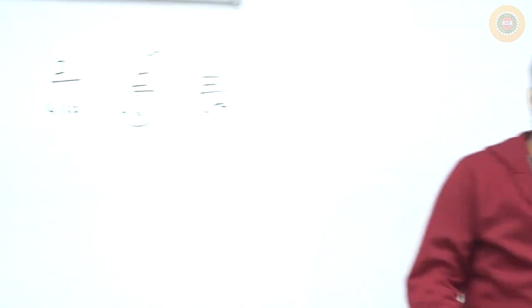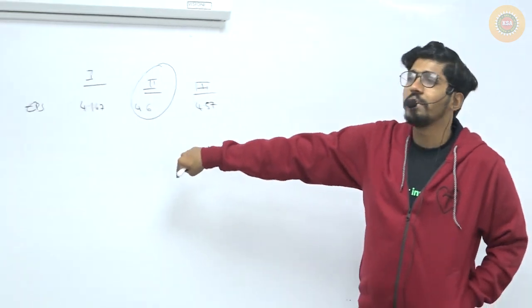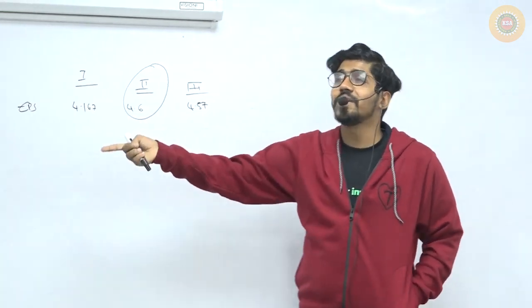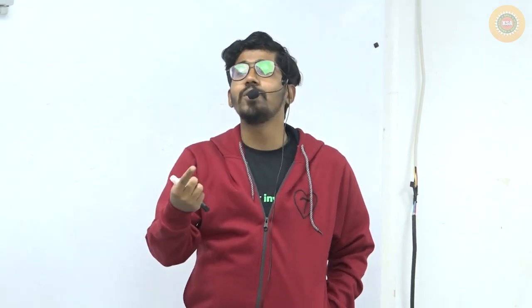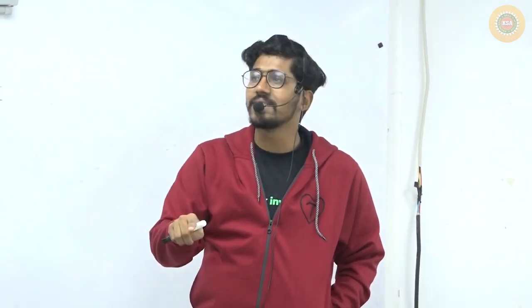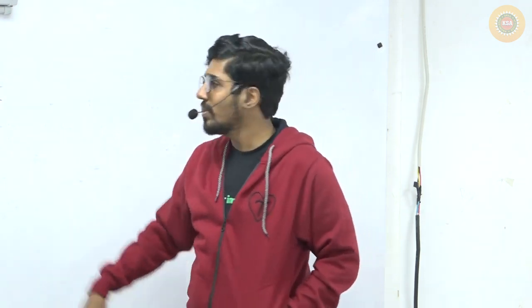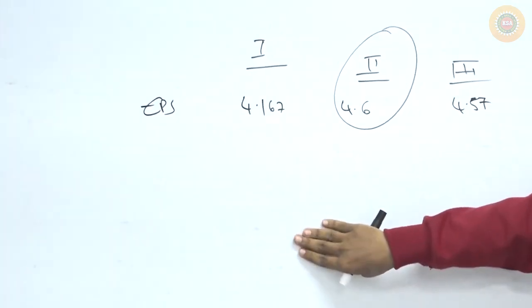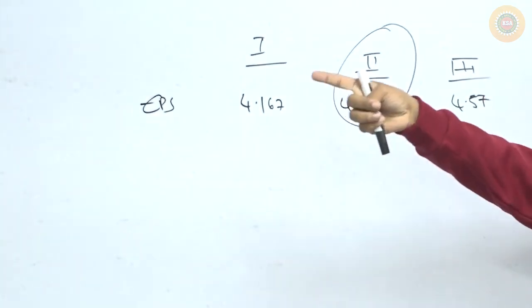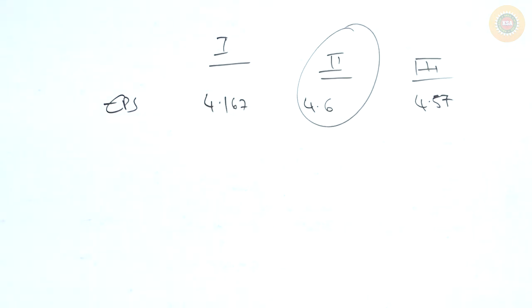Same way, one more mistake many students make is that when dividing by number of equity shares, they don't add the existing shares. This is one more common mistake students make. They divide only by the new shares, calculate EPS, and that will be a wrong answer. So new shares plus existing shares.